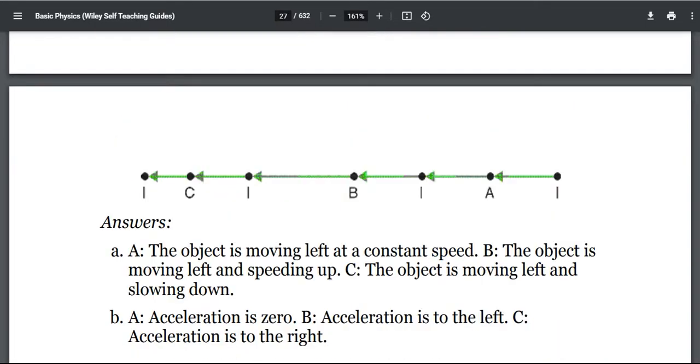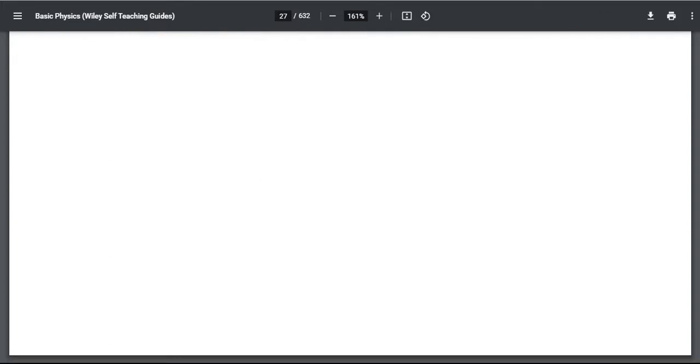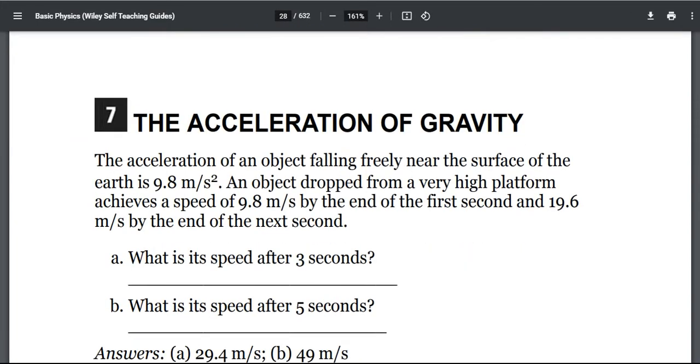So in today's section we are going to learn about the acceleration of gravity. This is going to be very interesting, so let's start.